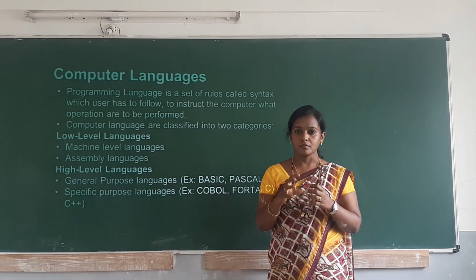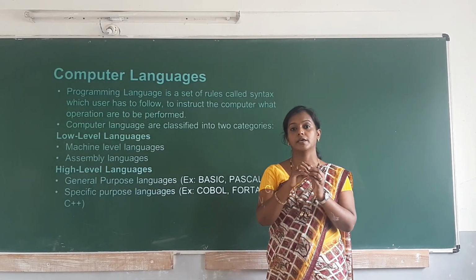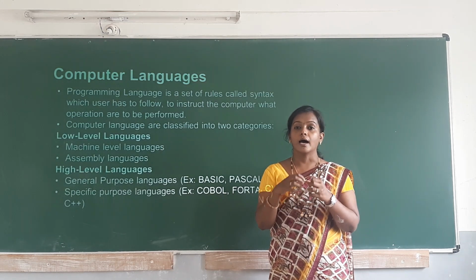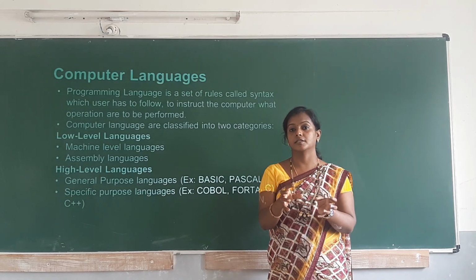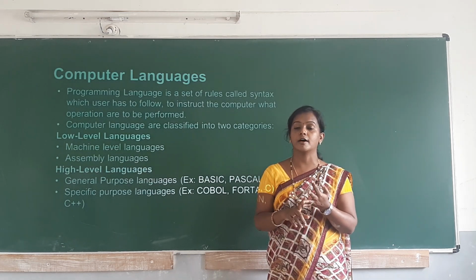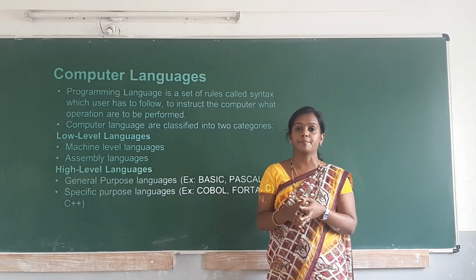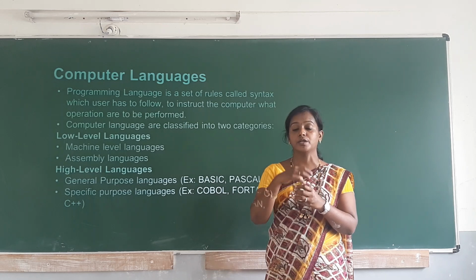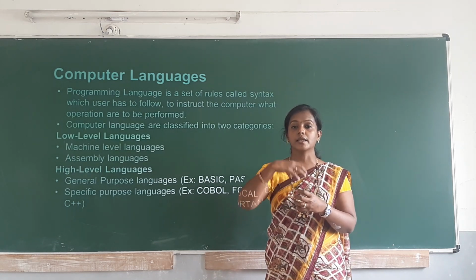So in the previous days, they were interacting with the system with the help of zeros and ones. So that we now call one type of language. Nowadays we are writing programs with the help of Java, C++. This is a new type of language. So a language is something used to interact between the user and the system.